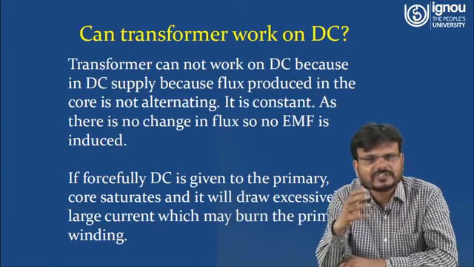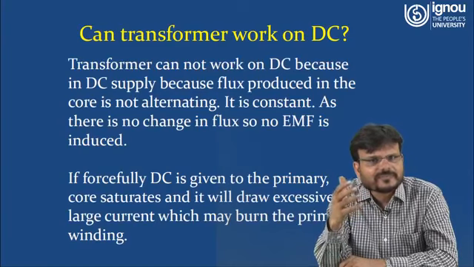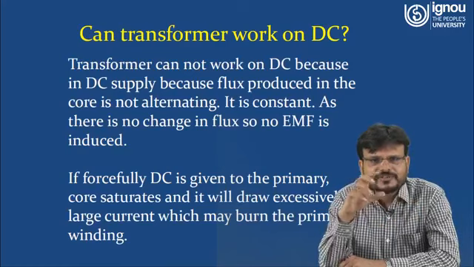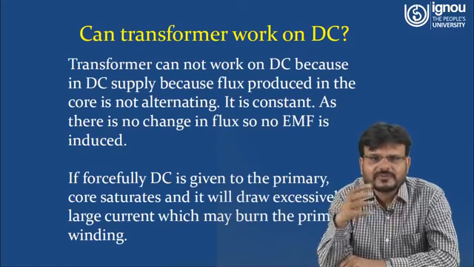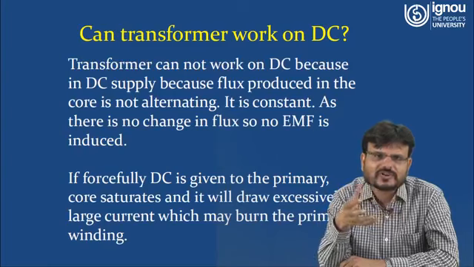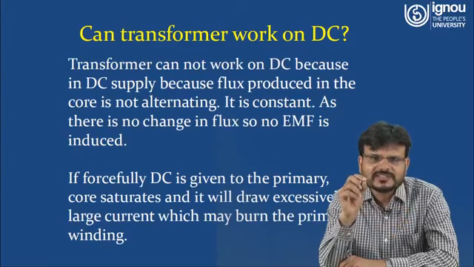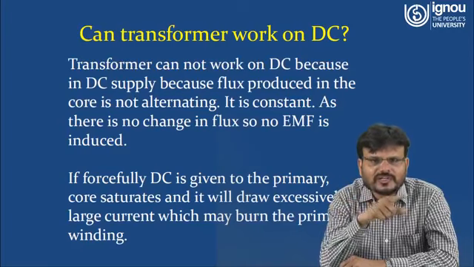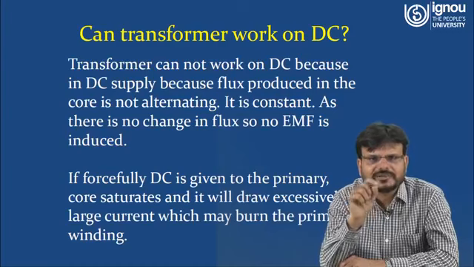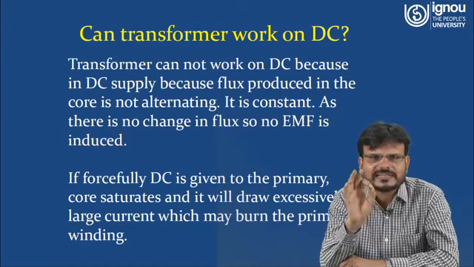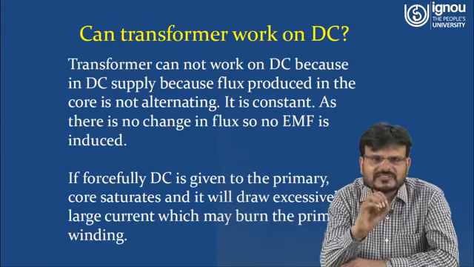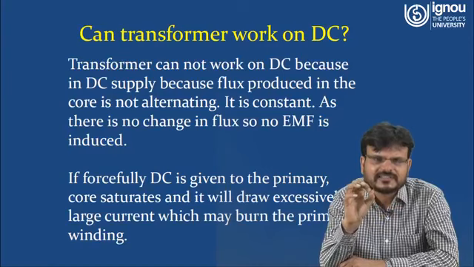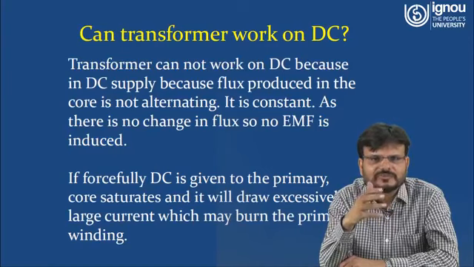That means it is not inducing any voltage at the primary side. Now what will happen if this E1 is 0? Because E1 opposes the supply voltage V1, E1 is written as minus V1. So whatever current flows through the coil of this transformer, I1, can be written as I1 is equal to (V1 minus E1) upon the impedance of that particular coil. That means R, the resistance, and the leakage reactance or mutual inductance.